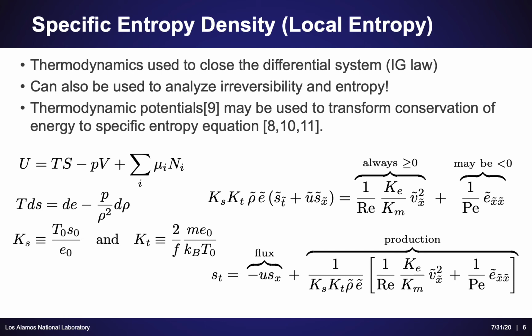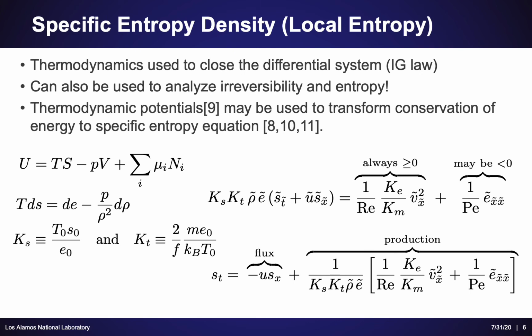Now, one thing that may be noted is that we have multiplicative factors which are always positive to the left of our conservation equation, which is s_t plus u s_x. Those multiplicative factors are k_s, k_t, rho, and e. Those things are always positive. We know that for a fact. There is no negative density and no negative specific internal energy.